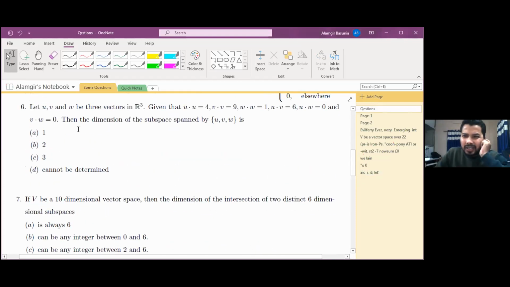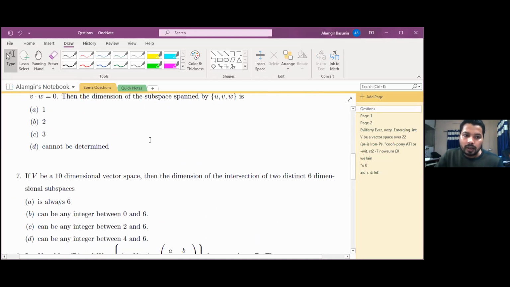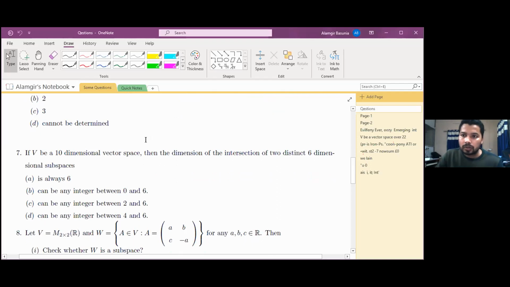Now I think this question is very easy. After this I will send you those questions, and question number 6 you can try at home. This one is very easy actually. Now question number 7 you can solve here. Just try question number 7.